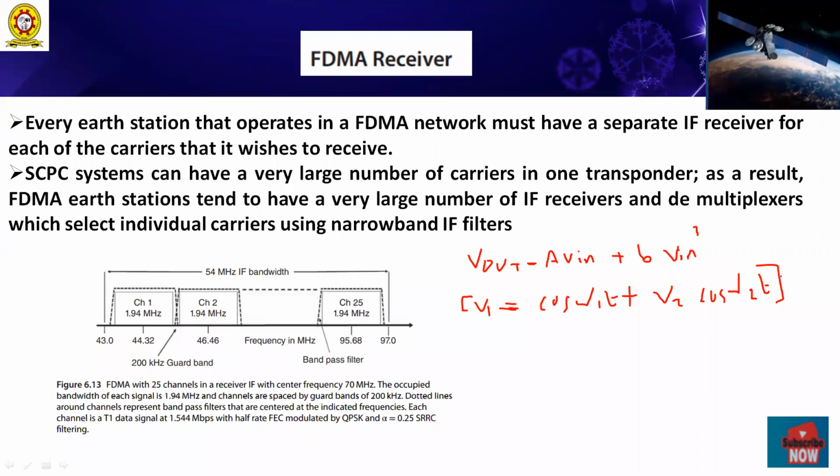The first one indicates the linear term, whereas the second one indicates the cubic term. By solving this equation and sending it to the band pass filter, we can get the intermodulation products, which depend on the non-linearity of the amplifier. The greater the non-linearity, the larger the intermodulation products we achieve.